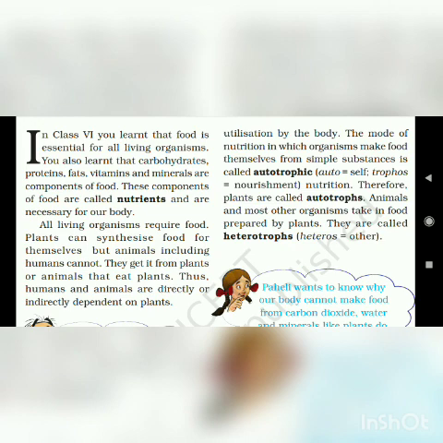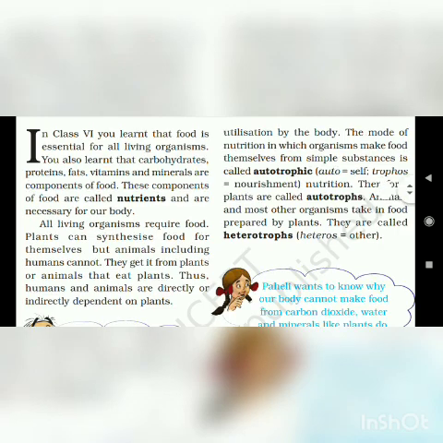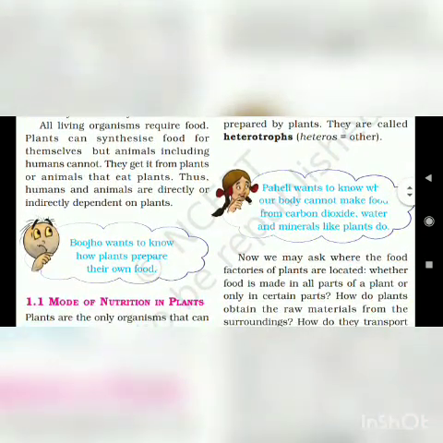Synthesize means to make, to produce the materials. Plants can produce the materials themselves. But animals, including humans, cannot. You may say, I cook my food, my mother cooks my food, so we are also synthesizing. No, synthesizing means producing the materials. So animals get food from plants or from animals that eat plants.